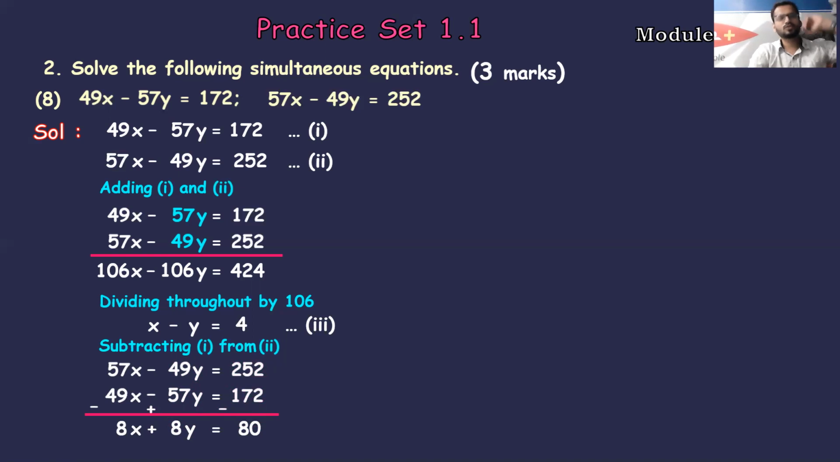Again, the question may come, sir, do we have to divide further? Yes. By which number? It has to be the coefficient of x and y, which is 8 in this case. Dividing throughout by 8, your equation will be reduced. So 8x divided by 8, you get x, plus 8y divided by 8, you get y, is equal to 80 divided by 8. It is 10. 8 ones are 8, 8 tens are 80. So this is my new equation.